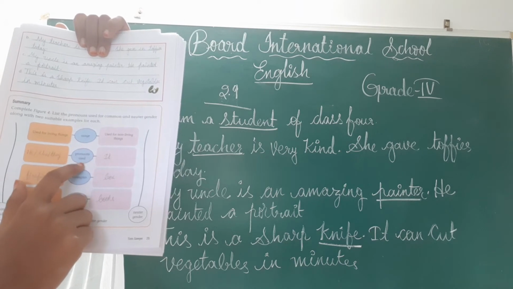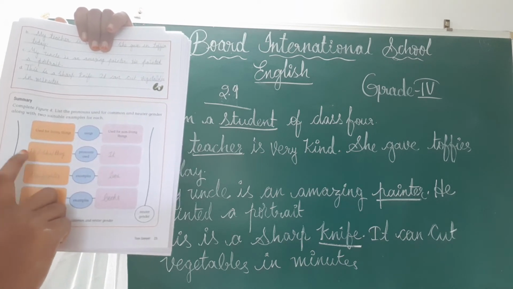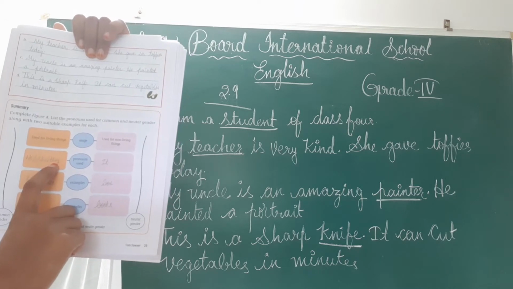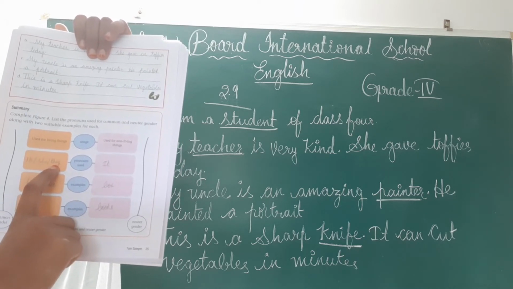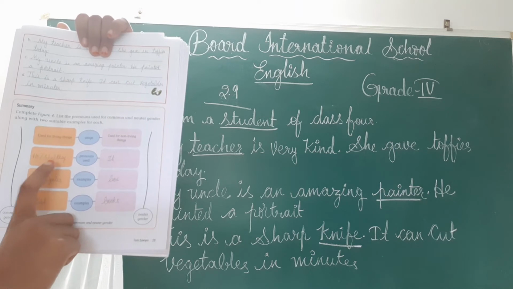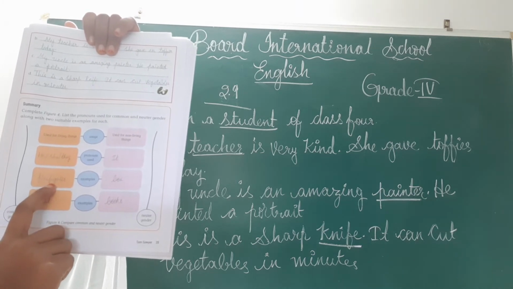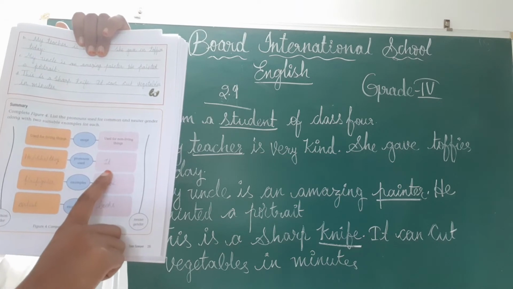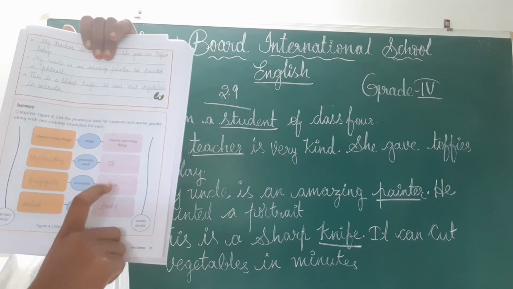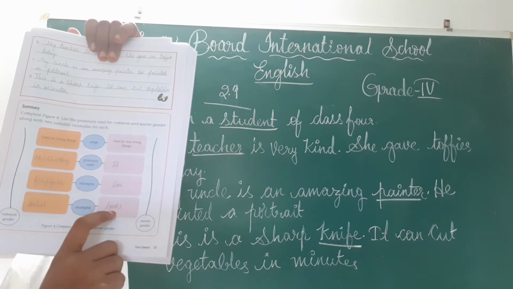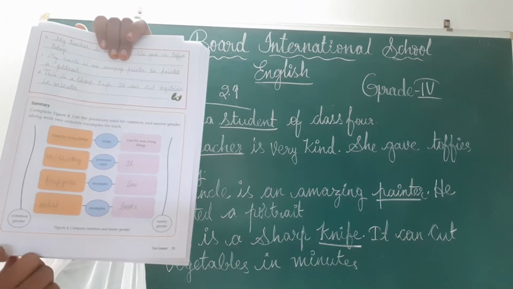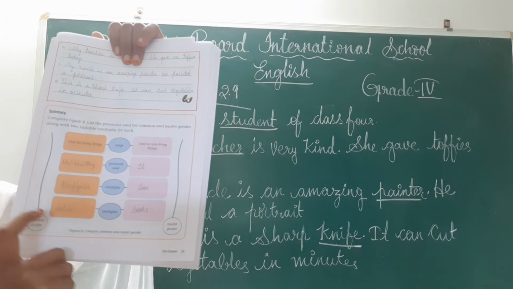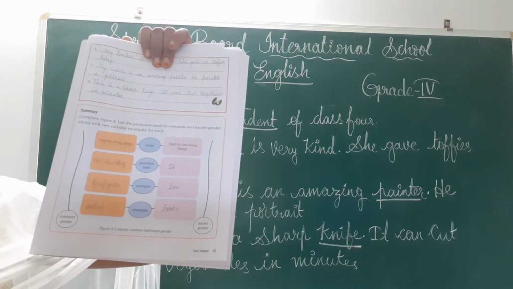See, pronouns used for living things. He, she, they. We will use for common gender living things. Here, common gender means firefighter, artist. Here, non-living things we will use the pronoun it, and it is book, books and box, children. Okay, like this you have to write and you have to complete this box, children.